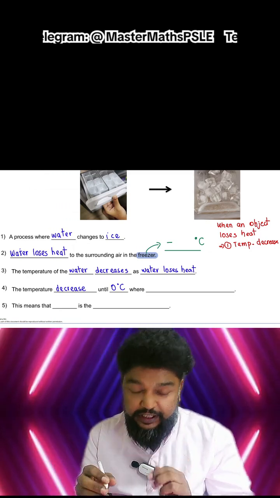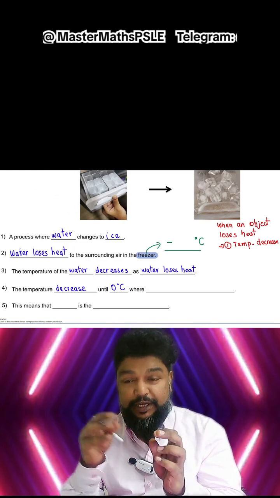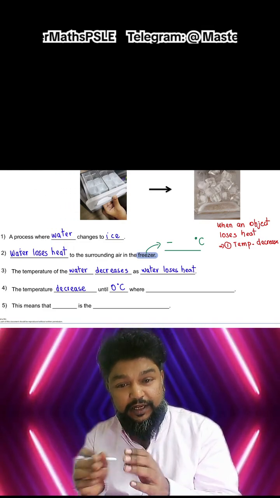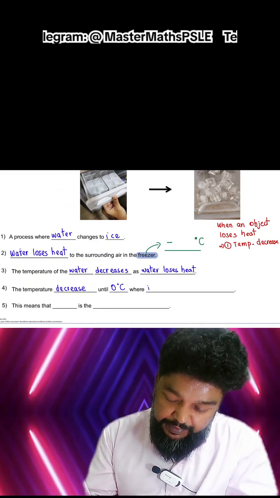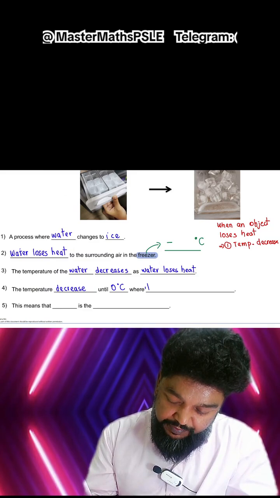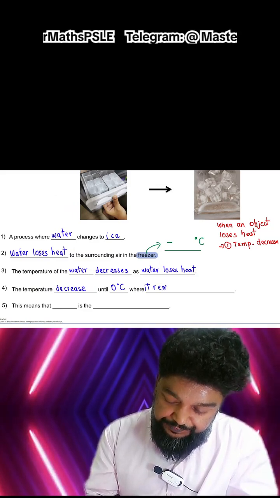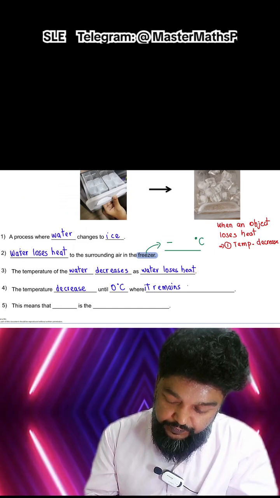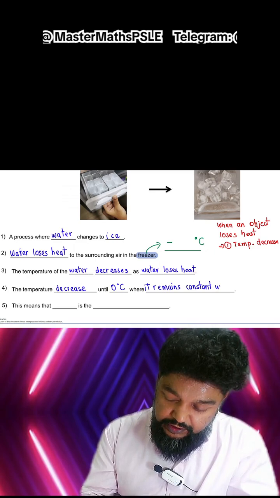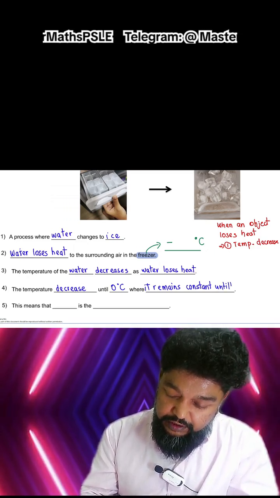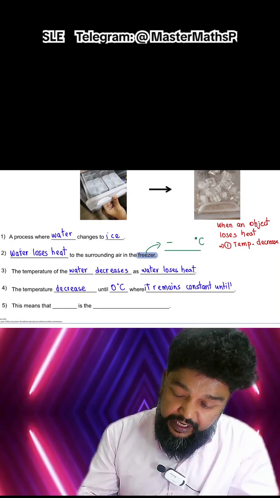So at 0 degrees Celsius, while the water is becoming ice, while the change of state is happening, the temperature does not change. It remains constant until all the water has become ice.